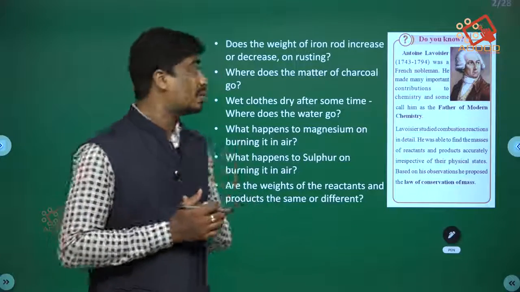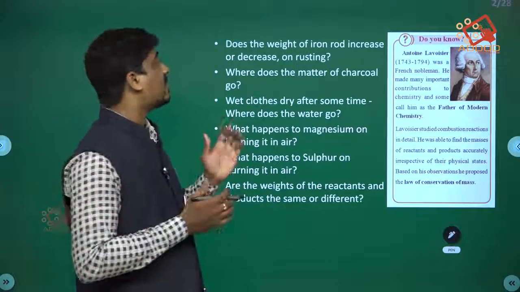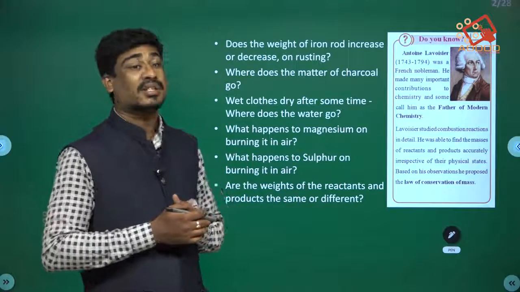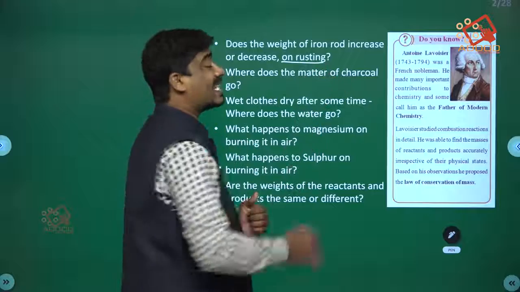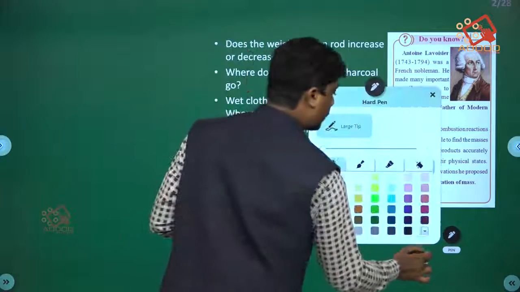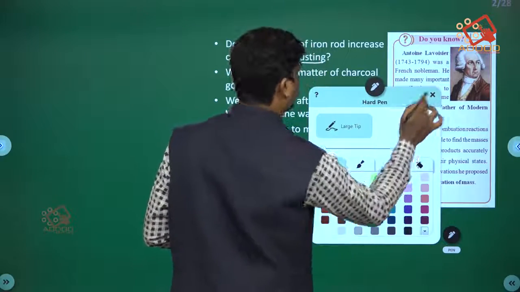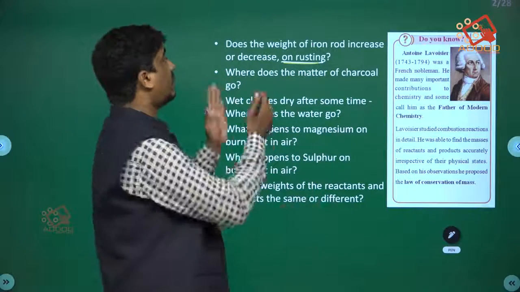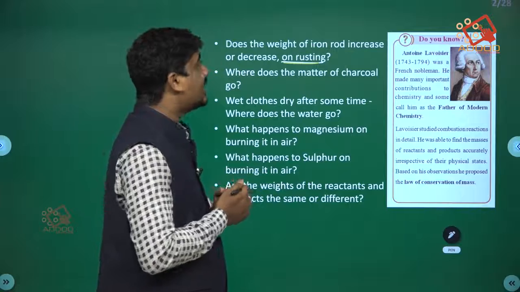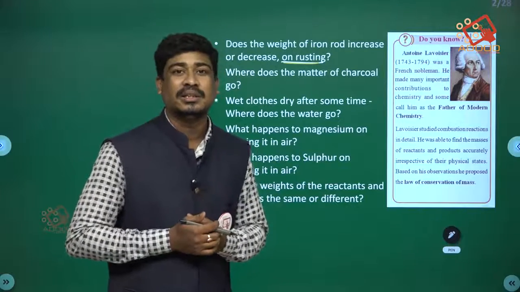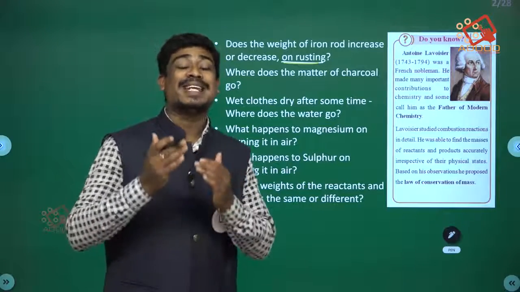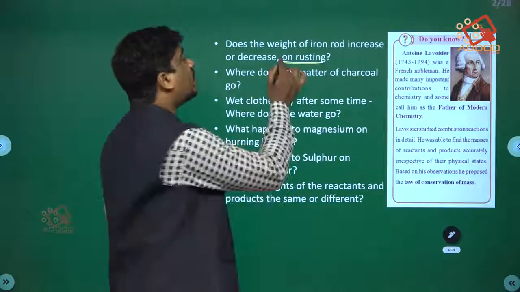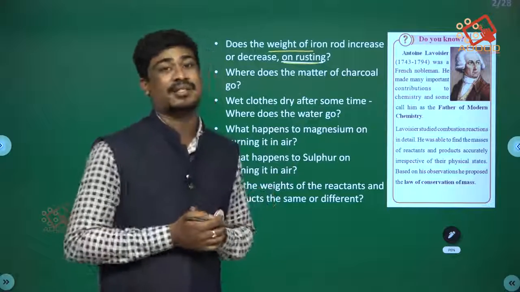First question: does the weight of an iron rod increase or decrease on rusting? We studied the rusting process in the last chapter. On rusting, the weight of iron decreases.